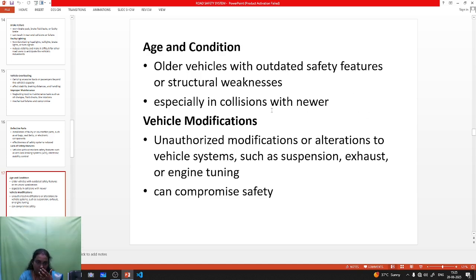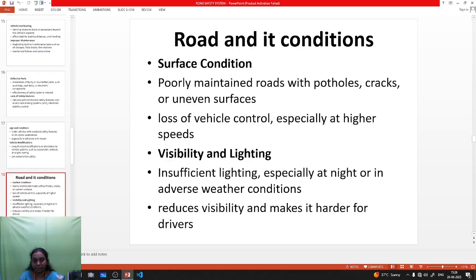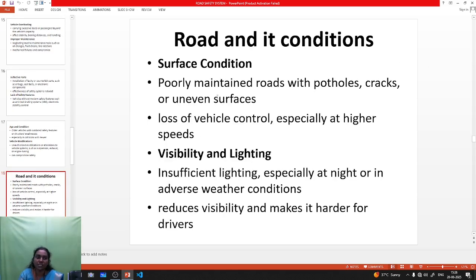Okay, next one is vehicle modification. Vehicle modification means unauthorized modification, such as changing the vehicle suspension or engine tuning, so the vehicle system is slightly changed and it can be unsafe for that vehicle, so it leads to accidents. The last point is the road and its conditions.